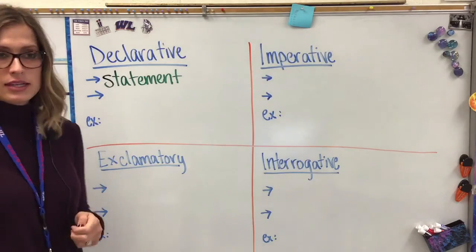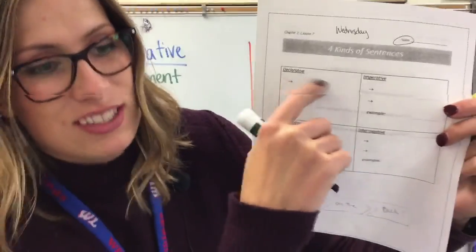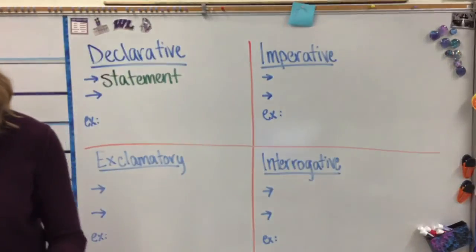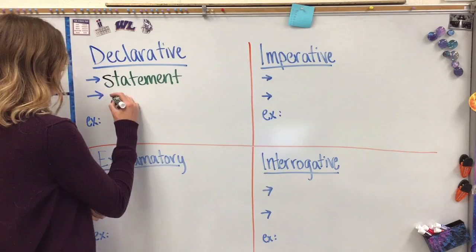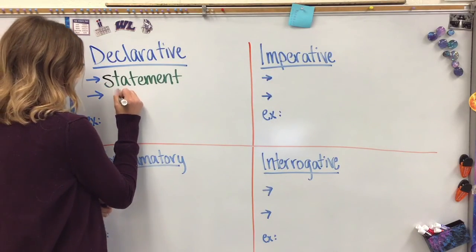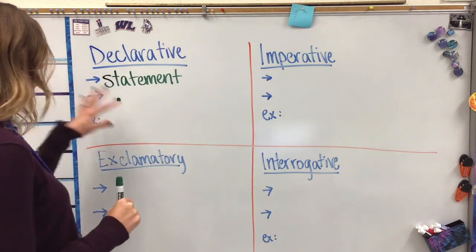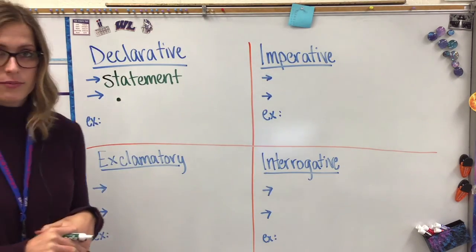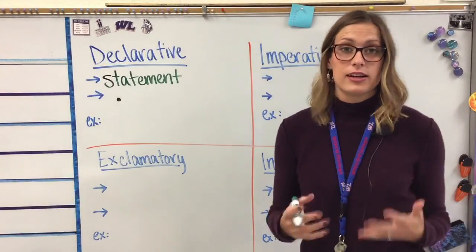All right? Statement. So right here by your arrow, you should have statement. Now, a declarative sentence makes a statement, and it's going to end with a period. So go ahead and just draw a period right there. All right, so it's a statement. It ends with a period. Let's think of an example. What would be an example for a declarative sentence?